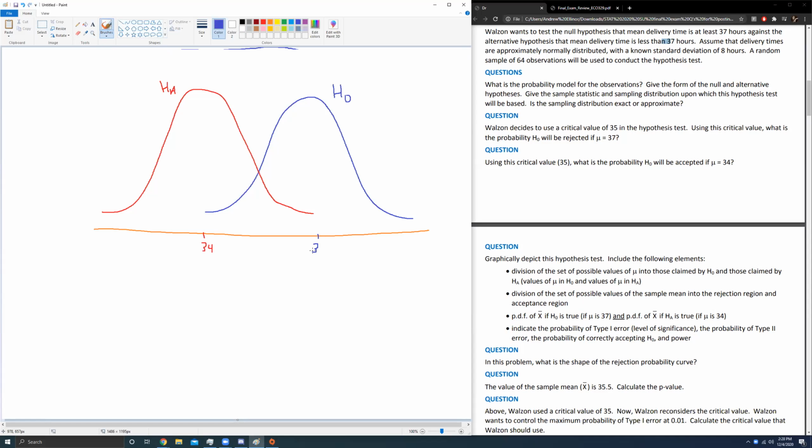Of course, you're probably not going to have to draw this. What will probably be presented to you is a graph that looks like this. We've got a critical value. They might not even say 37 and 34. They might just say mu null and mu alpha, or alternative, I should say. So you might see that.